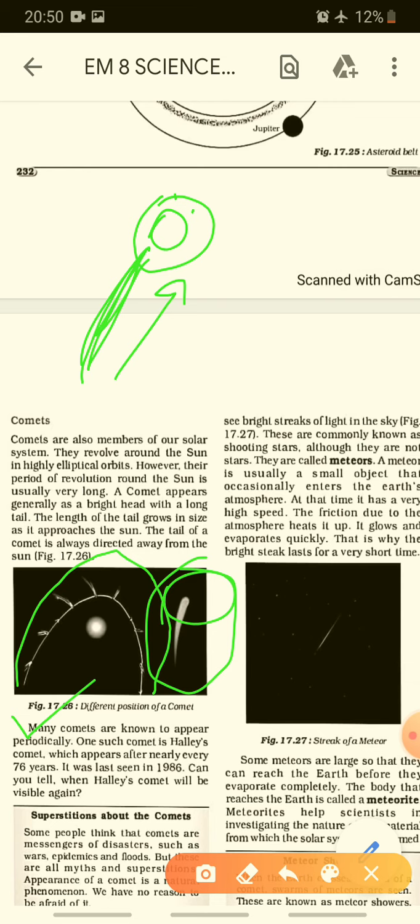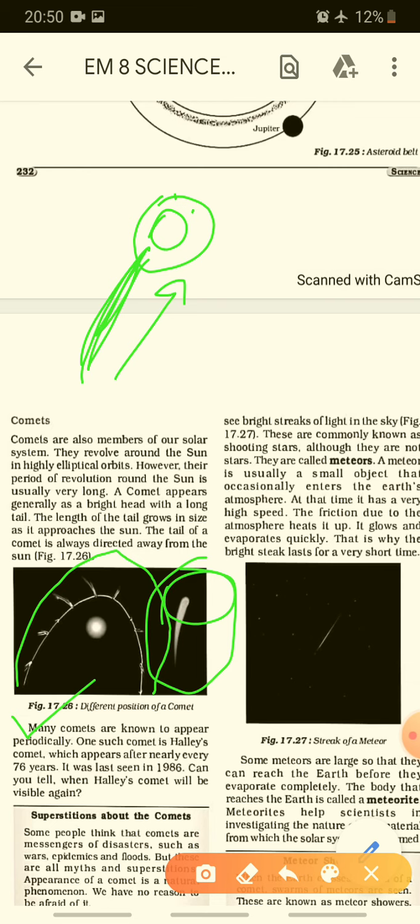Yes, we have heard of it. Halley's comet, which we also learned about in general knowledge, appears after nearly every 76 years. When was the last time? It was seen in 1986. So after 76 years, maybe around 2062, it will be seen again.